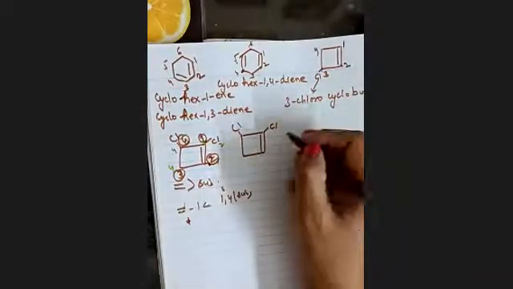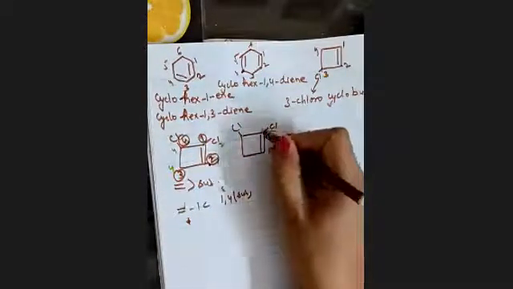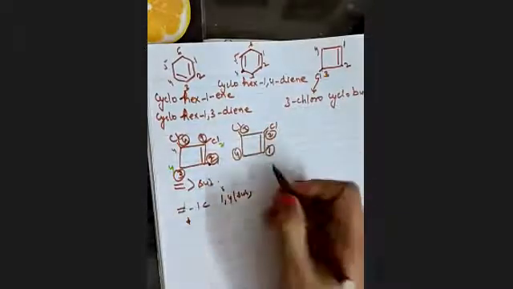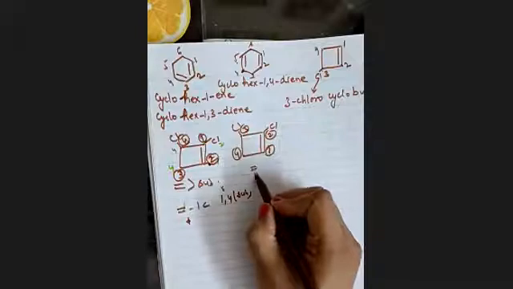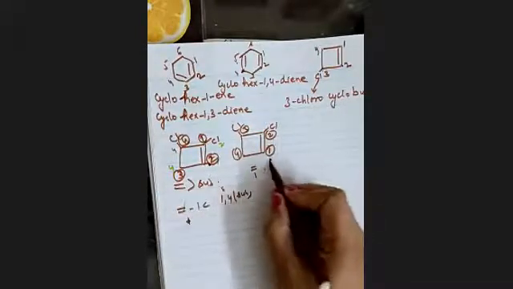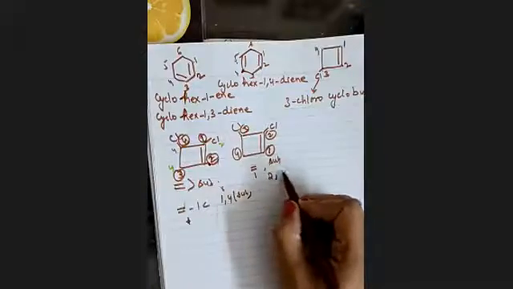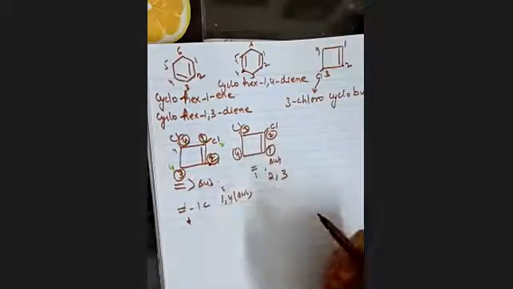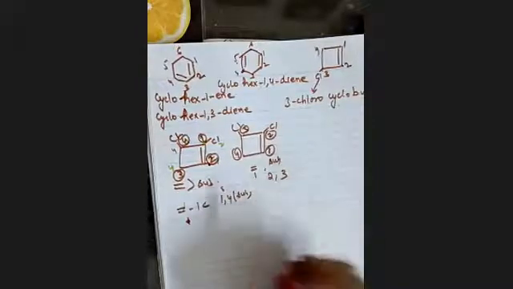In this, if we start nomenclature from this carbon, 1, 2, 3 and 4. See, the double bond will be on 1, but the substituents will be on 2 and 3 here, 2 and 3. Now do the sum total, 3 to 5, 4, 1, 5.